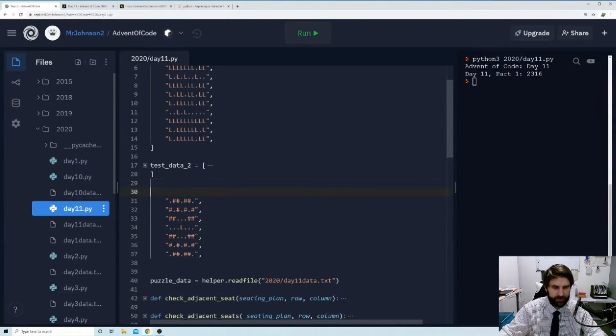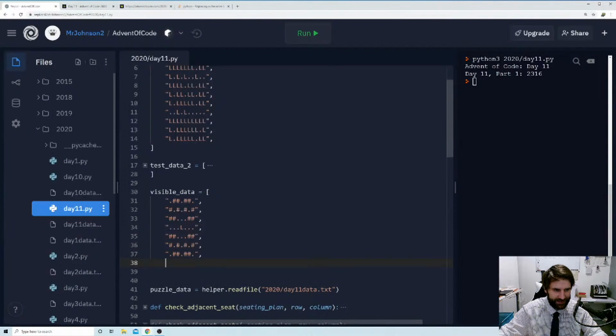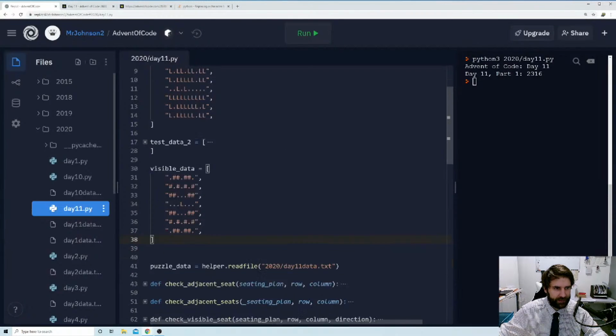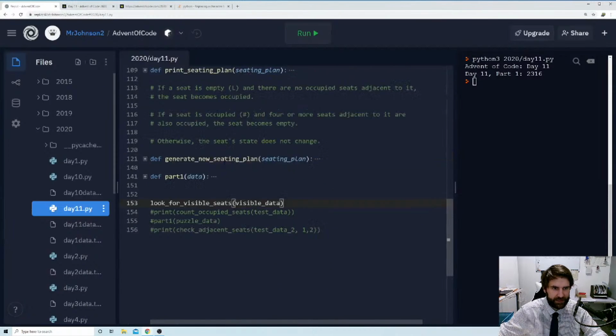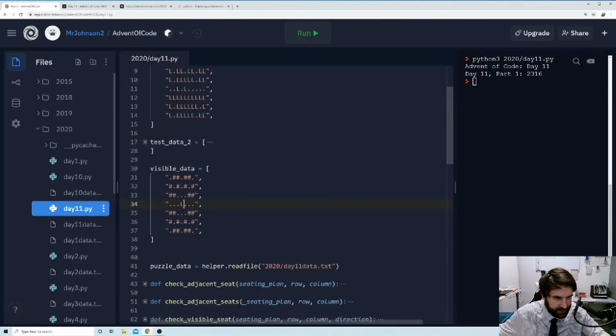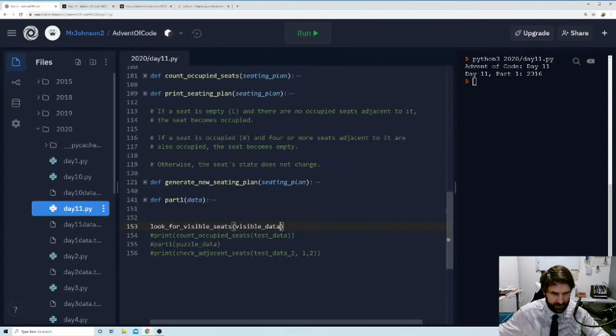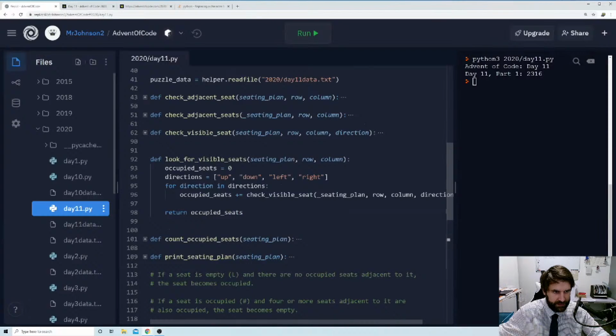What should we call this? Let's say visible data. It's a bad name. Visible data equals this. Okay, lovely. And down here, what we're going to do is we're going to say, look for visible seats. We're going to give it visible data, and we're going to give it this position here. So it's going to be row 0, 1, 2, 3, and column 0, 1, 2, 3. So it's going to be 3, 3, and that should be happy then. 3, 3. Look for visible seats.